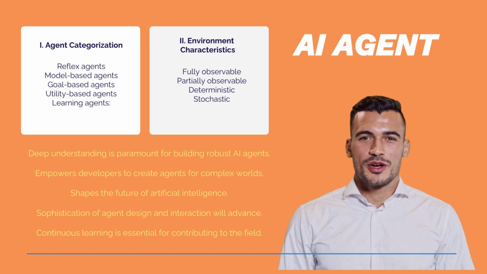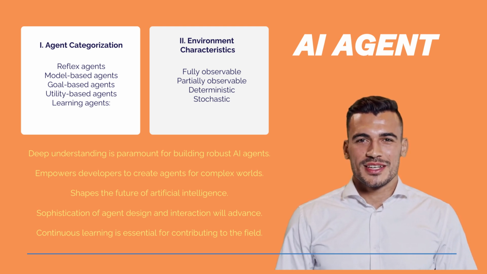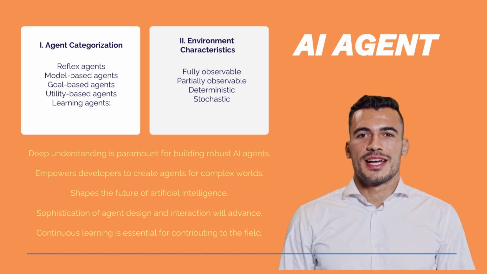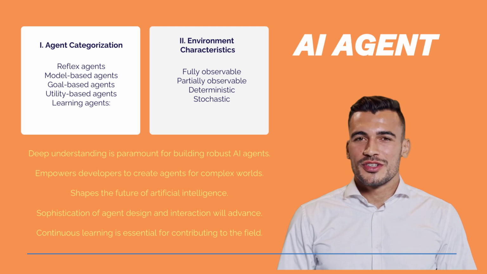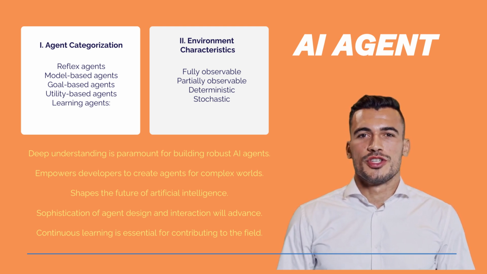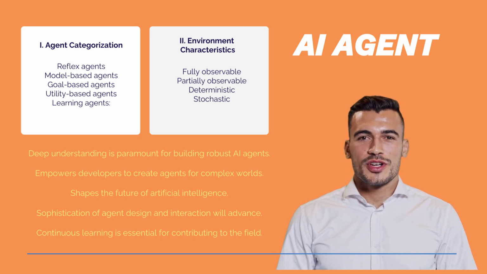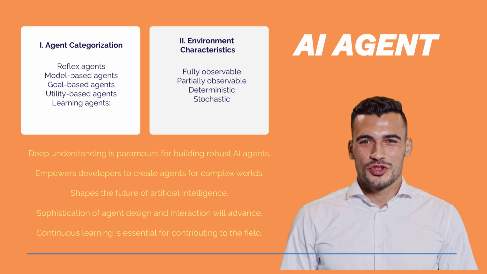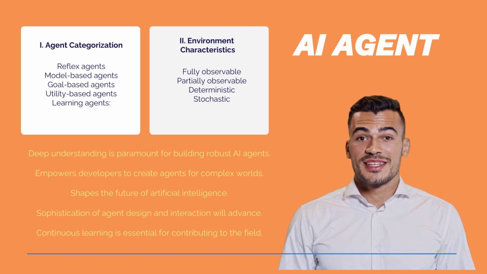The environment itself plays a critical role, ranging from fully observable and deterministic to partially observable and stochastic. A fully observable environment provides complete information, whereas a partially observable one limits the agent's knowledge. Deterministic environments offer predictable outcomes, while stochastic ones introduce uncertainty. The interplay between agent type and environment significantly impacts agent design and effectiveness.